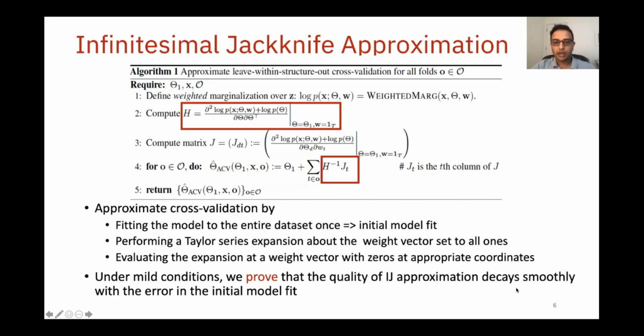Finally, a novel contribution of this work is to prove that under mild conditions, the quality of the IJ approximation decays smoothly with the error in the initial model fit. This proof is independent of the structured ACV method that we have just described, and applies both to structured ACV and unstructured ACV that has been previously developed by other groups.